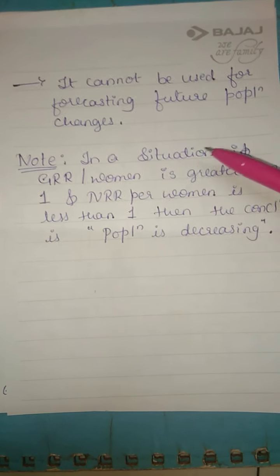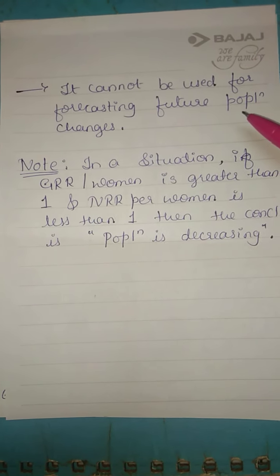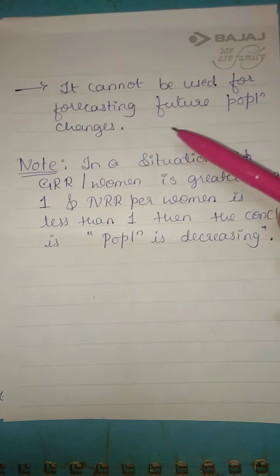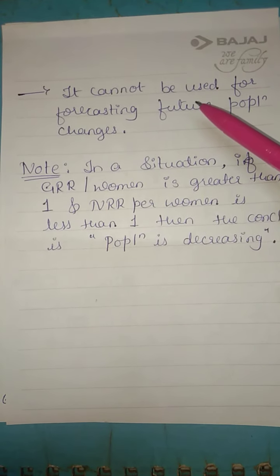It cannot be used for forecasting future population changes. Future population changes cannot be predicted or calculated using this.